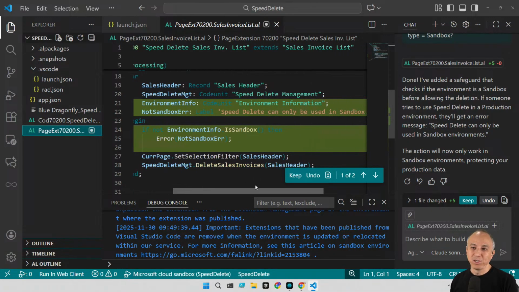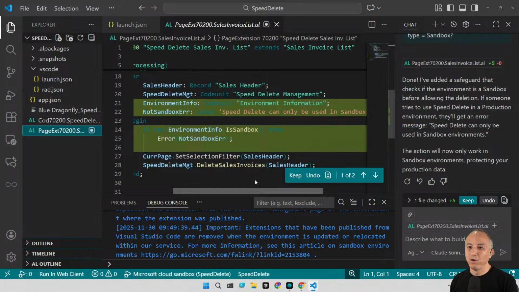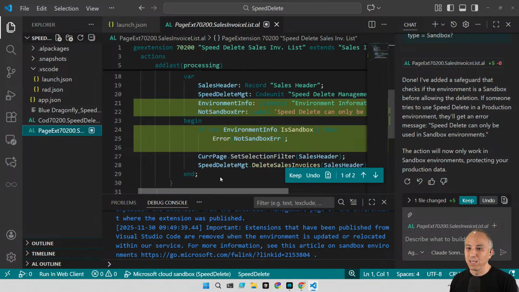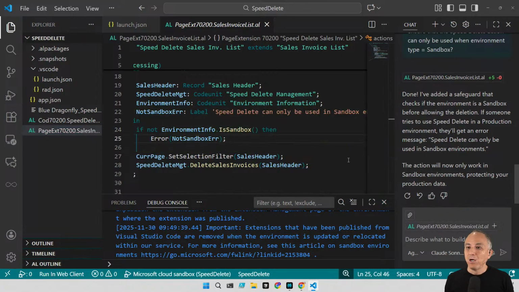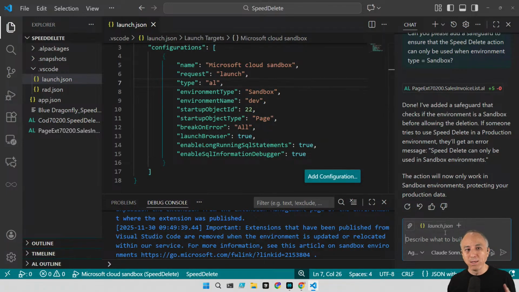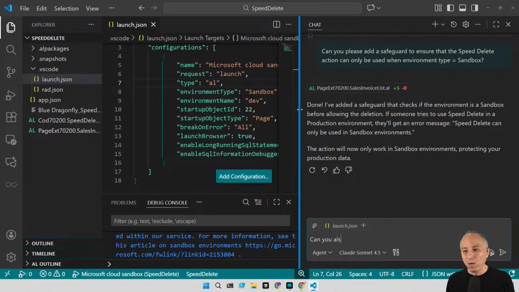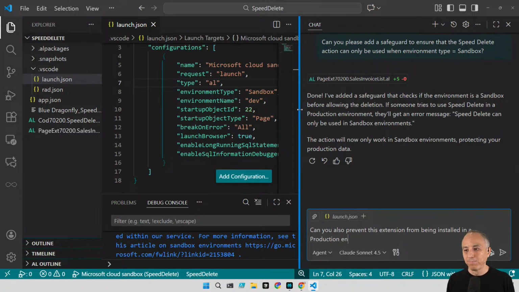Okay, so there it is. So in the page extension, it checks the environment information. It can only be used in sandbox environment. So environment info is sandbox. So we're just going to keep that. And if you want to implement that differently, you certainly can. That's how it chose. So I said, well, let me take it one more step further. I said, can you also prevent this extension from being installed in a production environment?